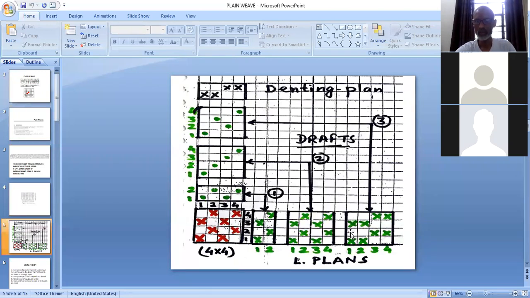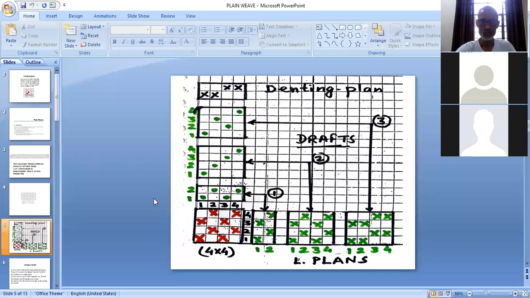This is the advantage of skip drafting, but it is conditional. It has the advantage only for plain woven fabric which is constructed on tappet shedding machines. If you are using dobby shedding machines, then both will have a similar effect. Neither will be advantageous if we are using dobby shedding. So this is associated only with tappet shedding looms and for plain weave only.